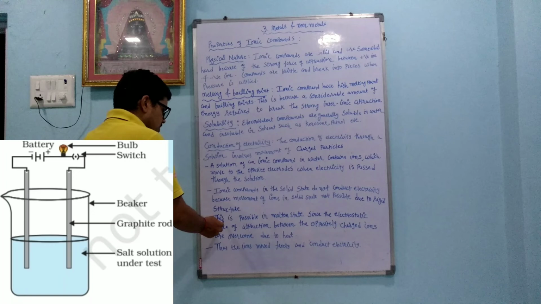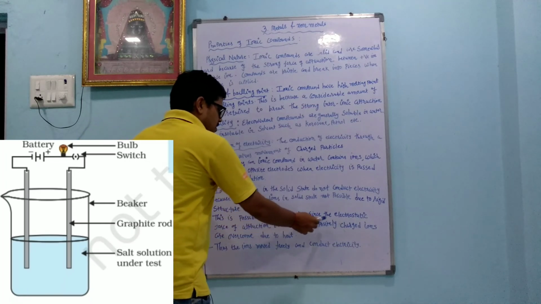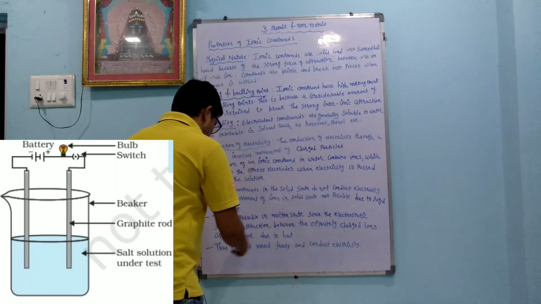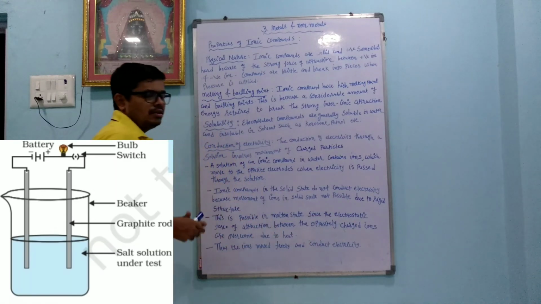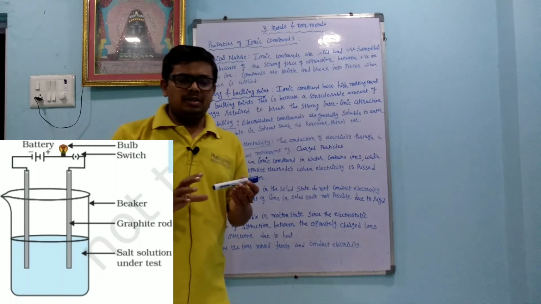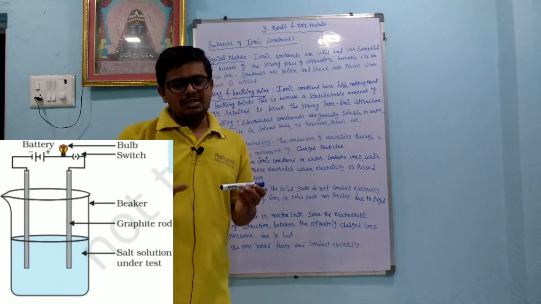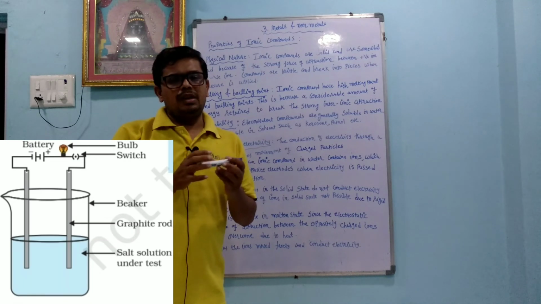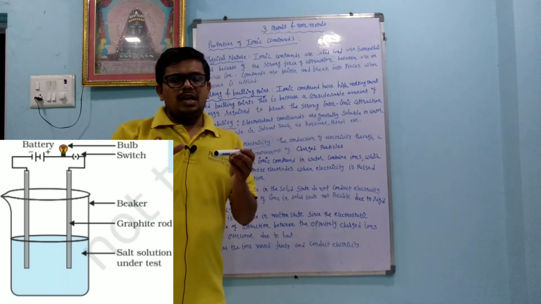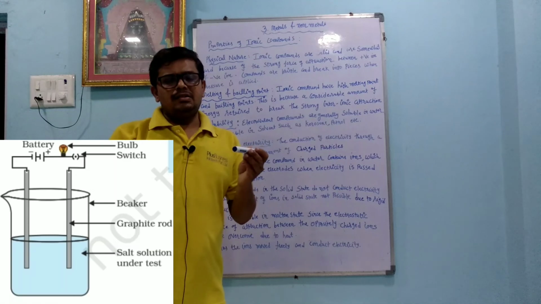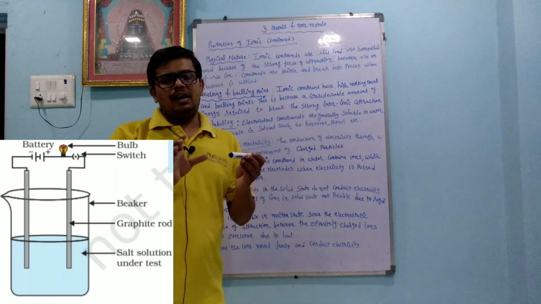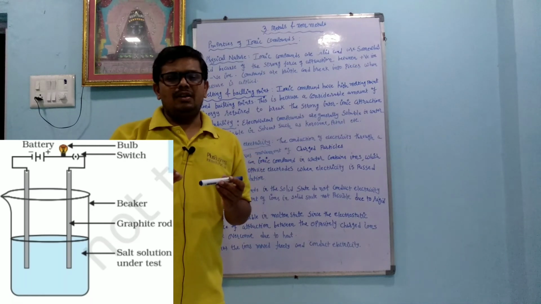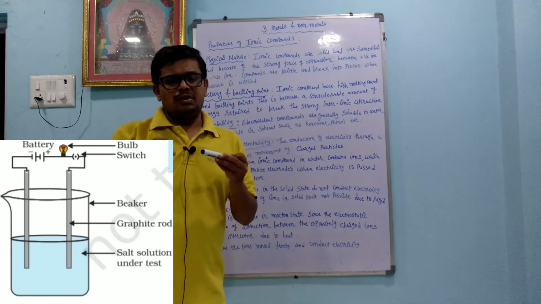This is possible in the molten state, since the electrostatic force of attraction between the oppositely charged ions is overcome due to heat. So it is possible in the liquid state as well as in the molten state. When we melt the ionic compound, the ionic charges are separated. Cations and anions are separated, and because of that, when ionic compounds are melted, they can pass electric current.